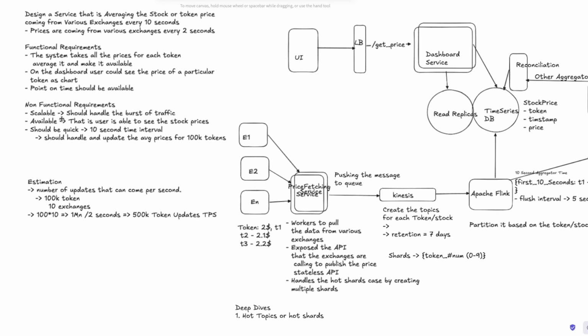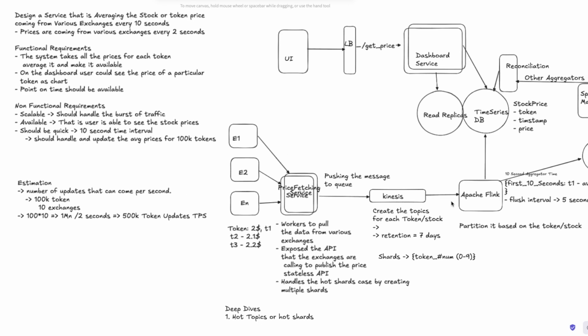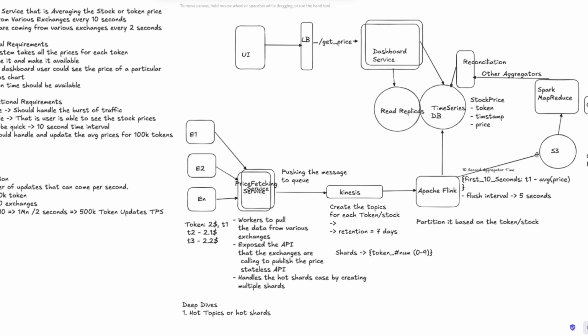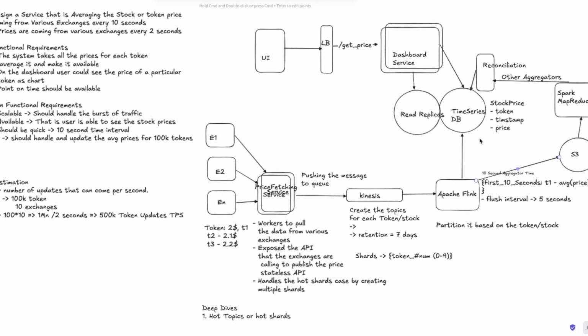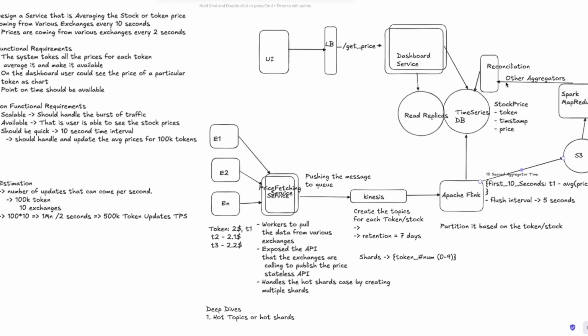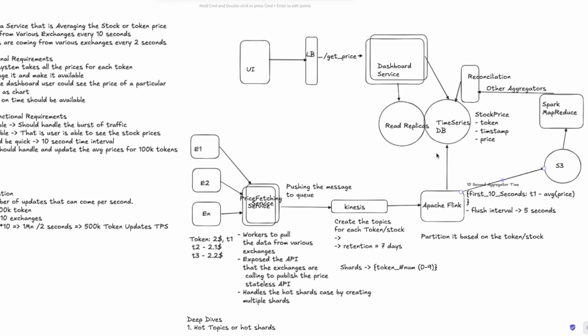Now going back to the non-functional requirements, I think we can handle all of them. Even if 100k tokens are there, this write would handle it. We can have multiple instances and all of those things. By creating the read replicas, we can handle all the prices and everything. I haven't talked about the cache, but we can add it here. Or even some of the other aggregators could be added, which could come from the offline processing of the Spark jobs. We will dump it here after the reconciliation because this knows data better, so it will just update the existing records and everything. I hope this makes sense.